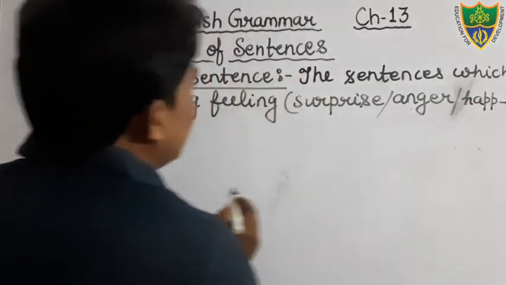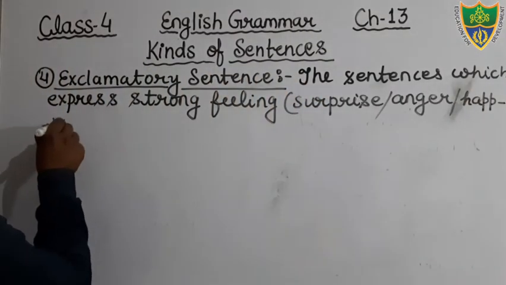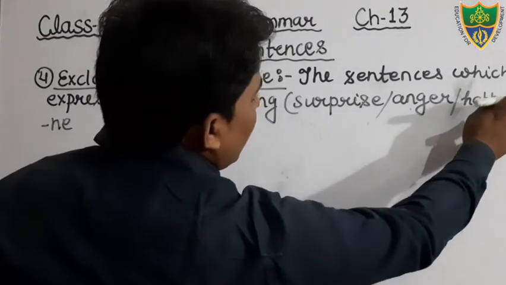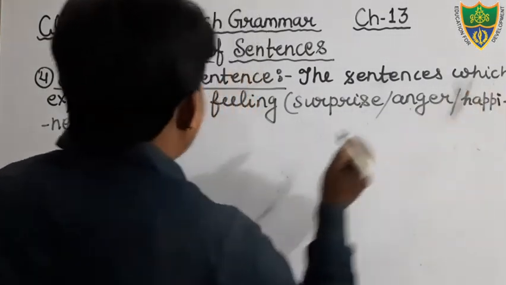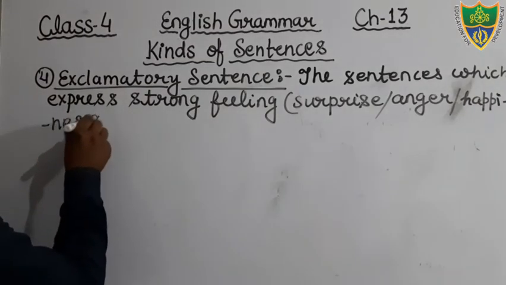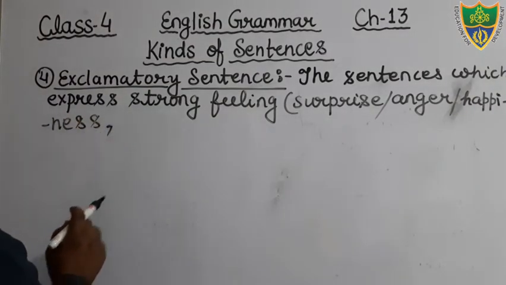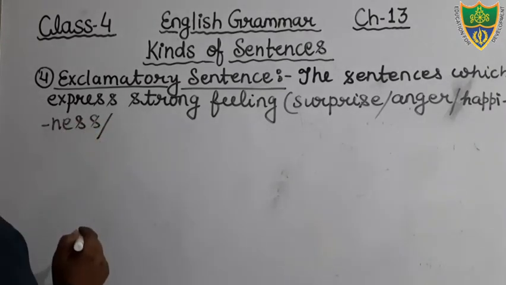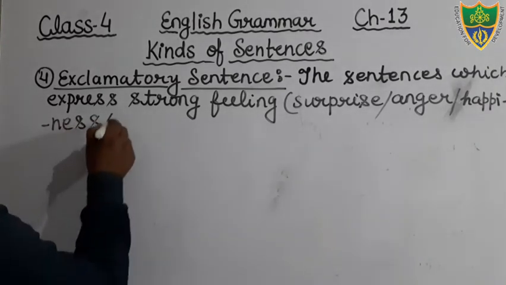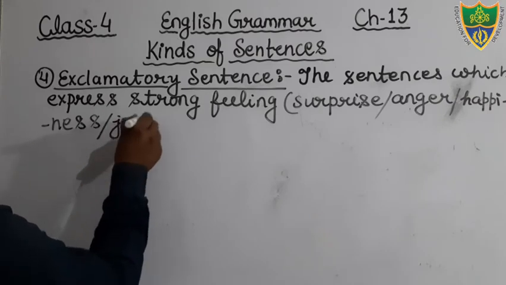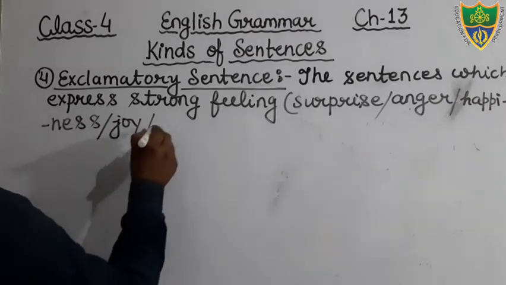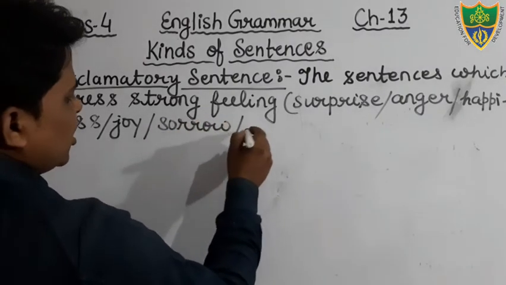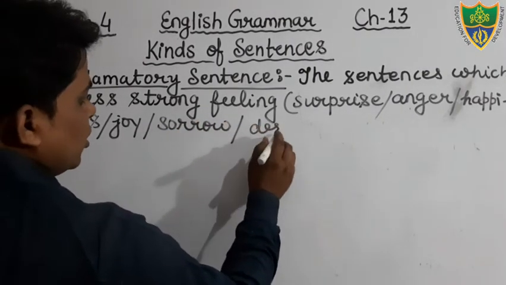The students, I am writing here, I think there would not be happiness, H-A-P-P-I and N-E-S-S. I am writing here N-E-S-S. Okay, you can see anger, happiness, joy, sorrow, despise means hate.